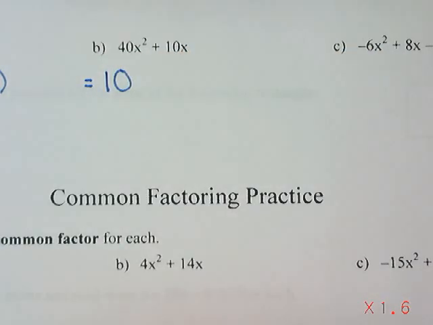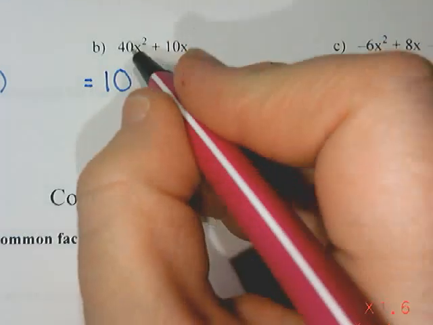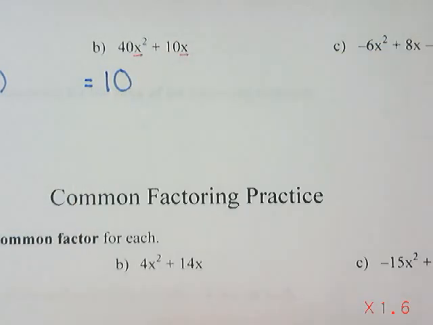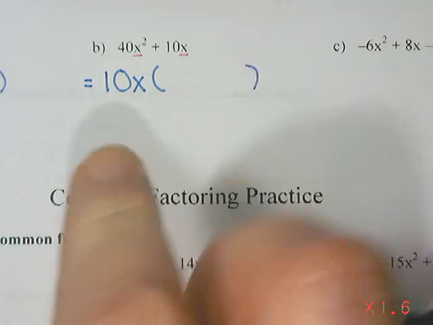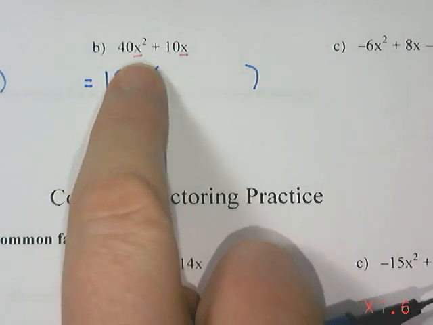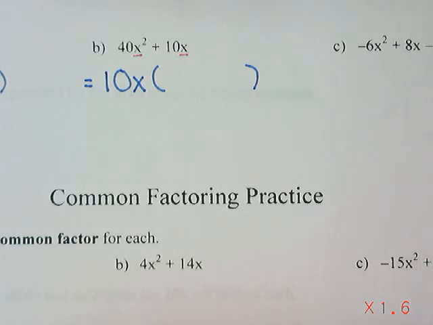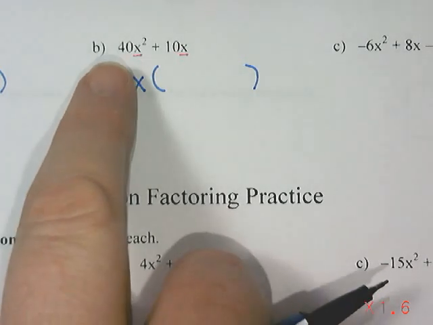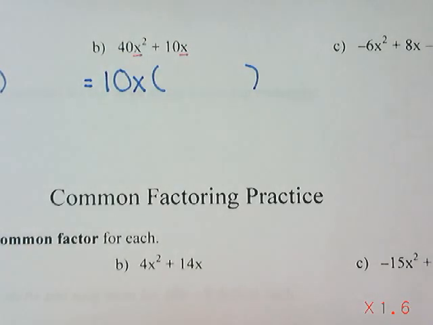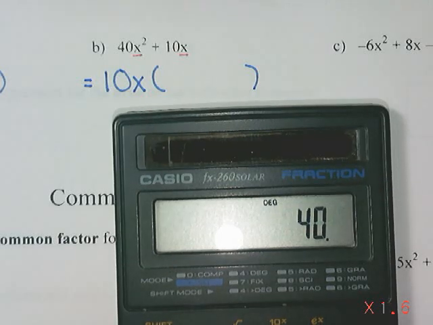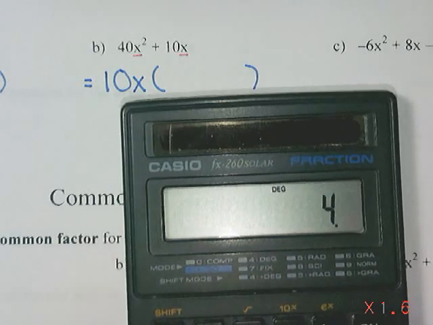But with this one, I also notice they both have x's. So I'm going to say not only did we multiply by 10, I think we multiplied by 10x because they both had an x. Okay, then we divide. So I do 40 divided by 10. 40 divided by 10, you can use your multiplication grid, or maybe you know this one, is 4.